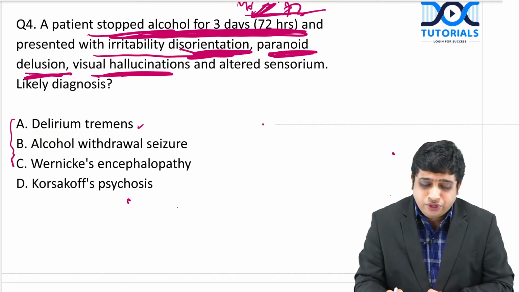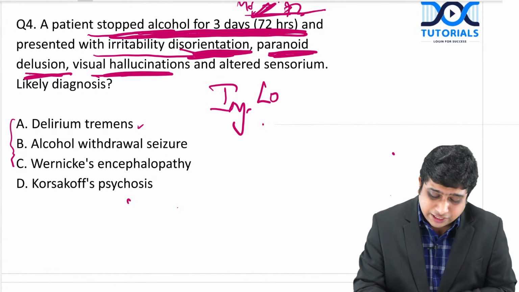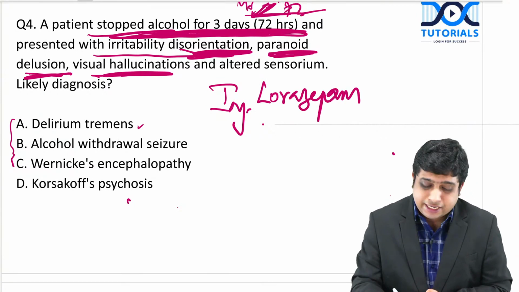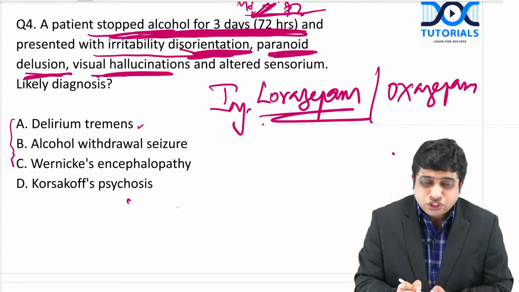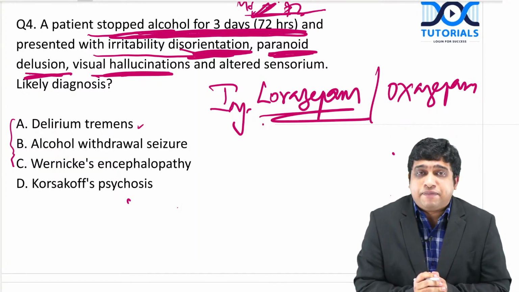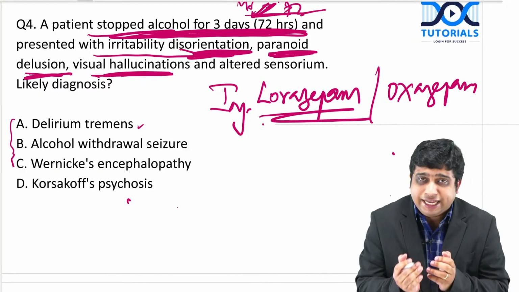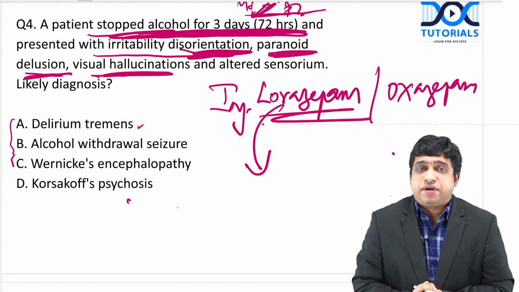I will prefer lorazepam if the hepatic status is not known, oxazepam or lorazepam, but mainly we use lorazepam here. Diazepam and chlordiazepoxide are benzodiazepines which we can give, but if hepatic status is unknown, we will go with lorazepam.